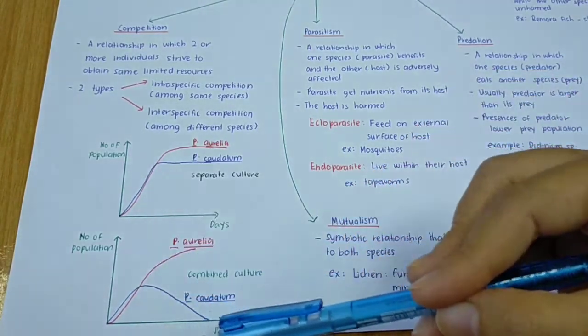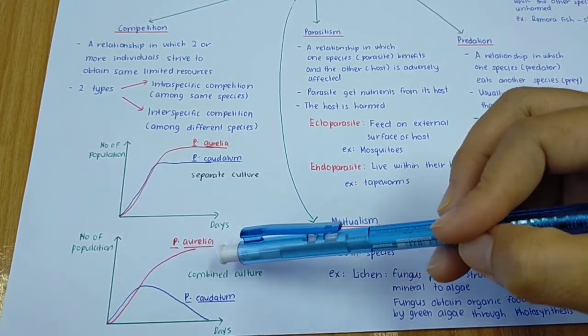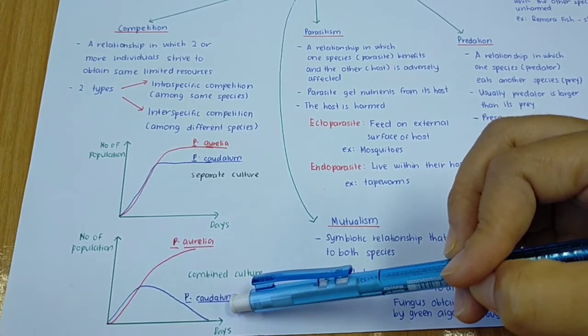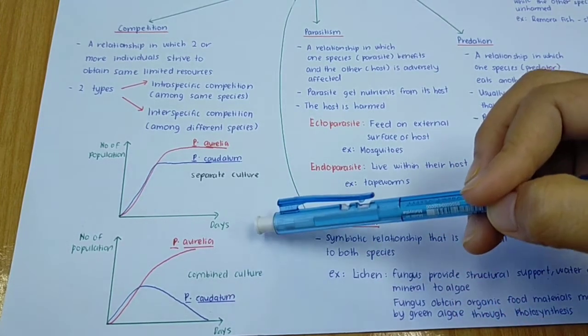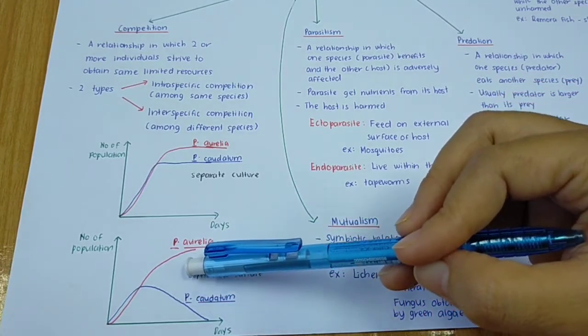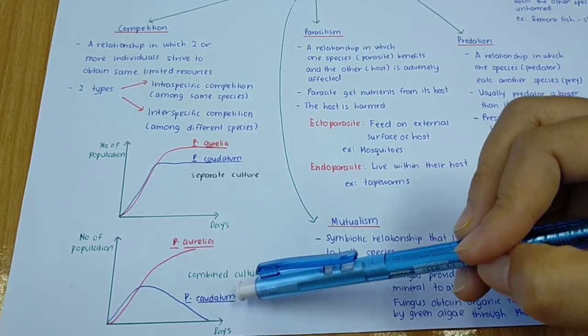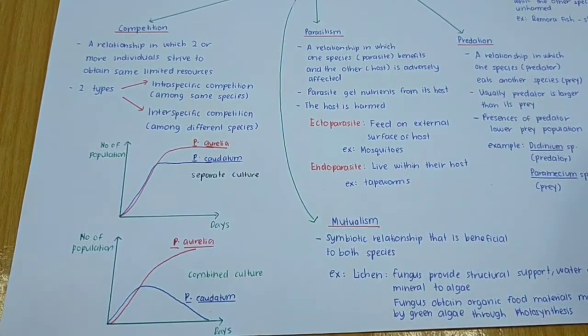As a conclusion, Paramecium aurelia survives in this culture, but Paramecium caudatum does not survive. What is the reason? One of it is maybe the reproductive rate of Paramecium aurelia is higher than Paramecium caudatum. So this is an example of interspecific competition.